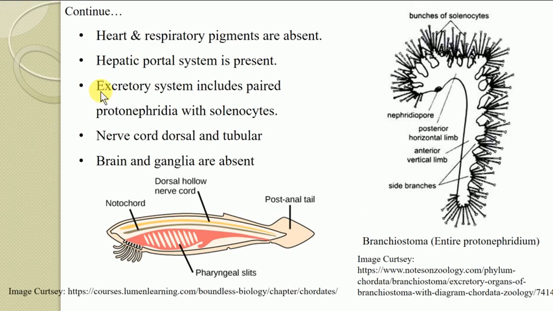As far as the excretory system is concerned, it includes paired protonephridia. These protonephridia are the most basic kidney of the chordate organism, and they are provided with solenocytes. Here you can see the solenocytes and their branches.